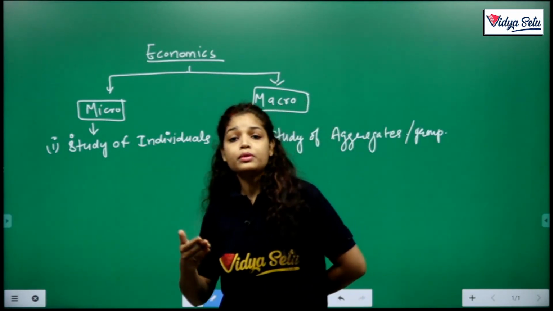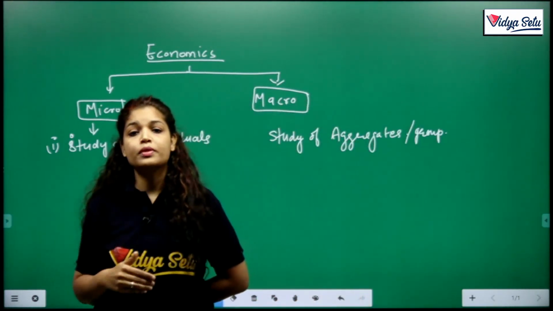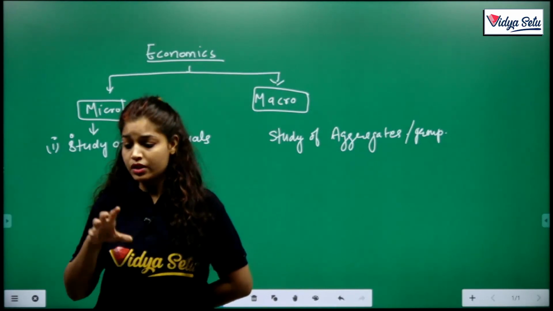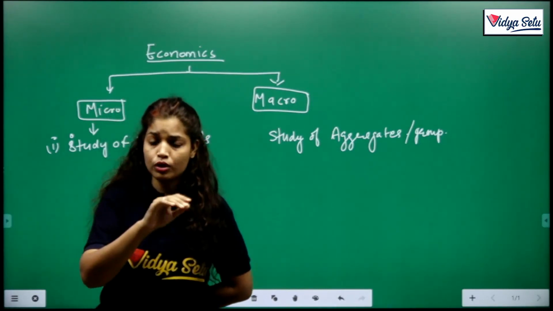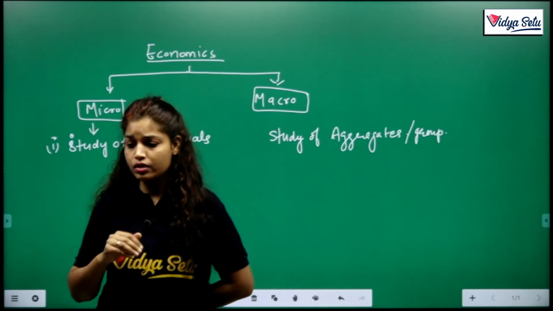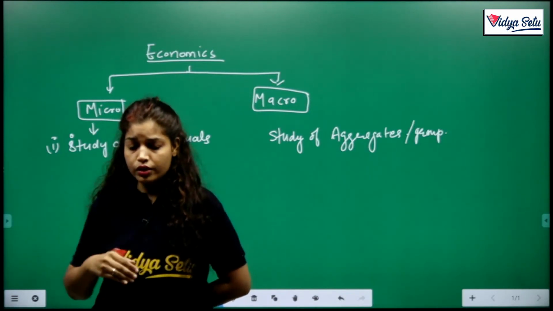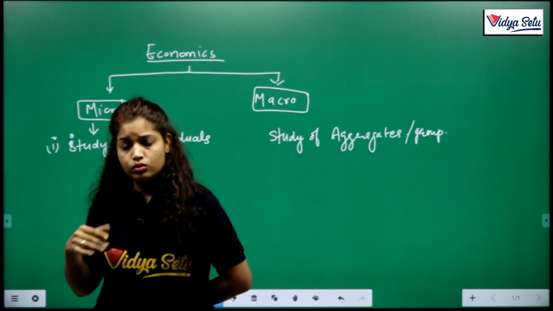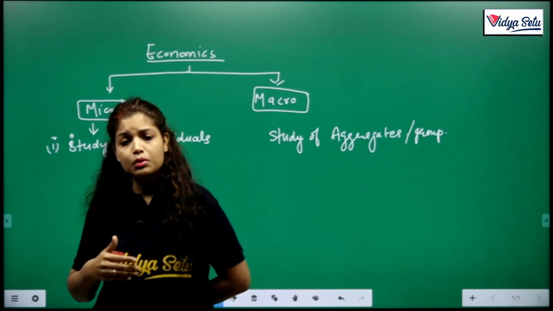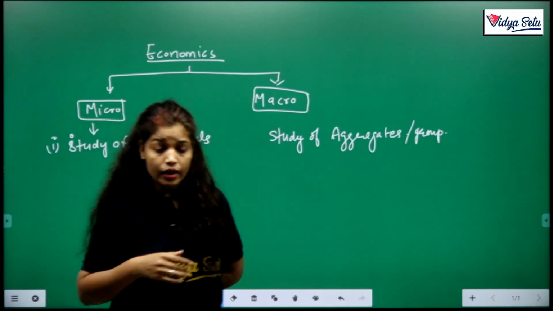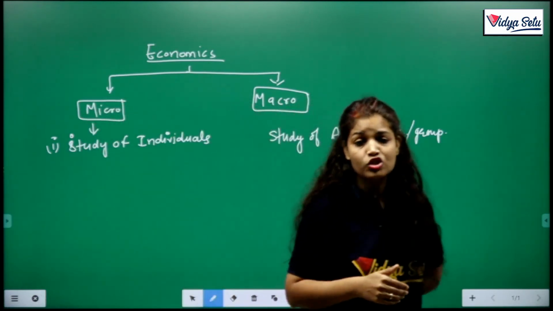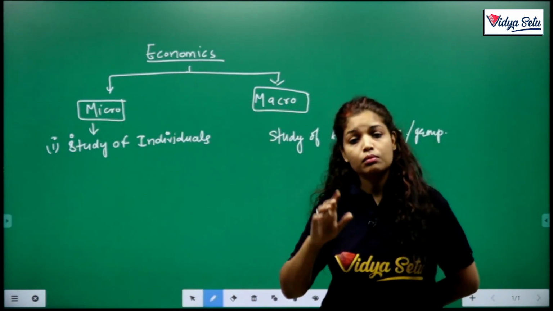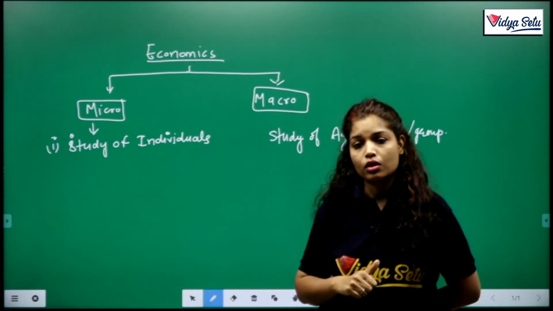If I discuss my home budget, like this amount is paid for the education of our children, and this amount for groceries, electricity bill, phone bill, etc., this is my budget, so I am in microeconomics. If I discuss the government budget of India, I am in macroeconomics.